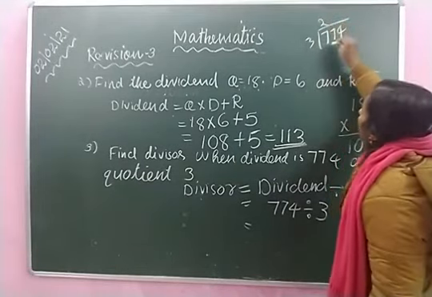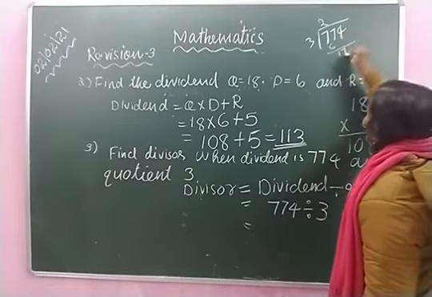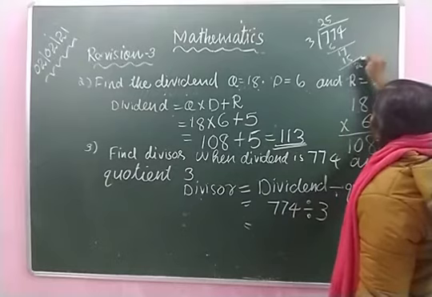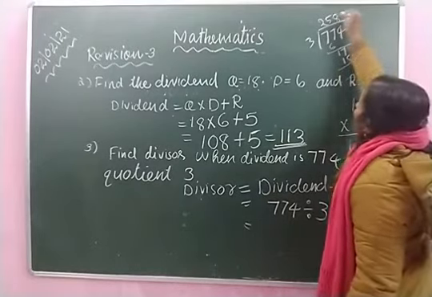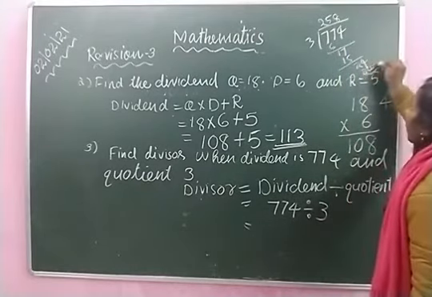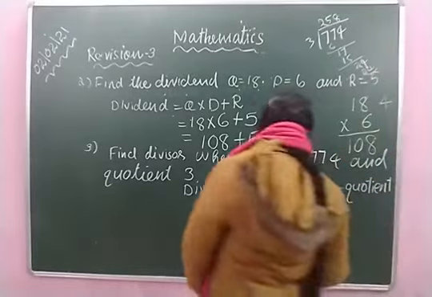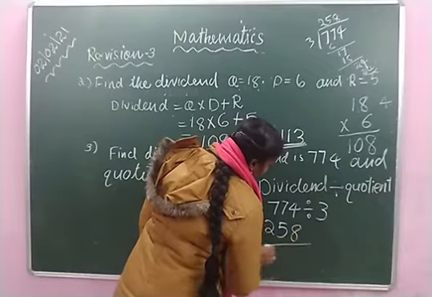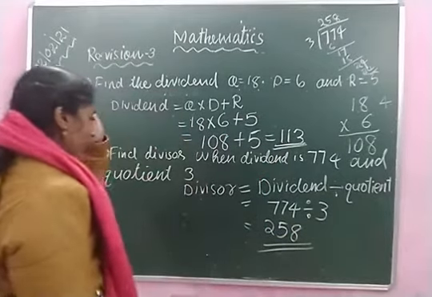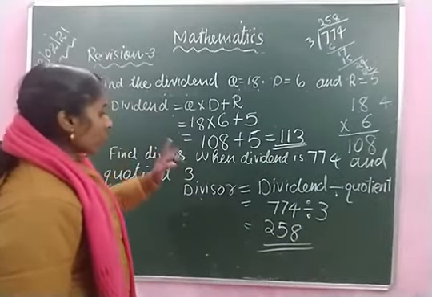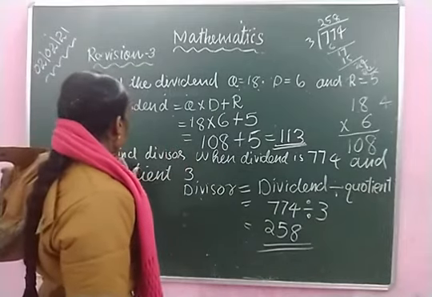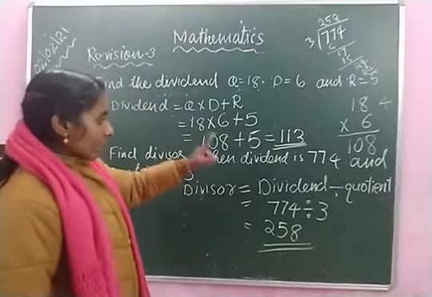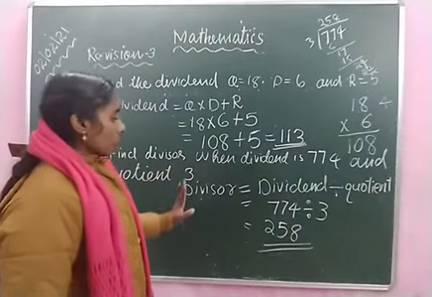3 2s are 6. Here 17. 3 5s are 15. Here 24. 3 8s are 24. I have got 258 there. So after dividing, I have got 258. So 258 is the divisor, when we divide dividend 774 by the quotient.